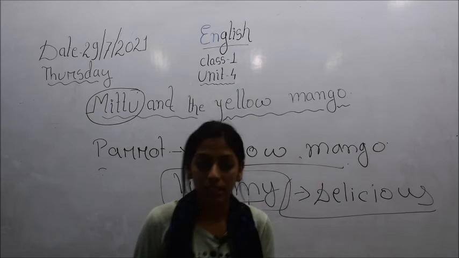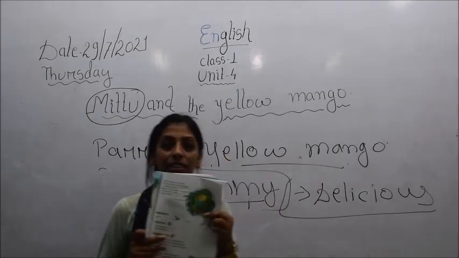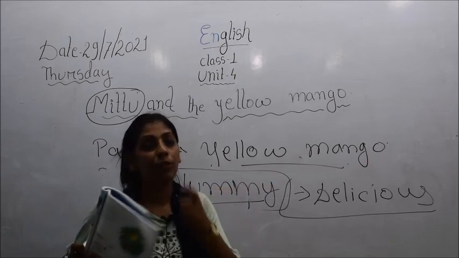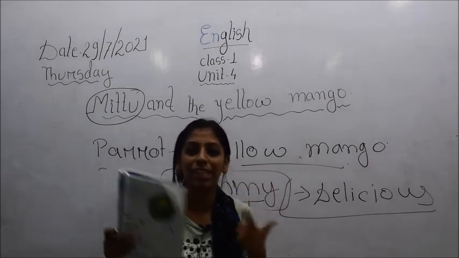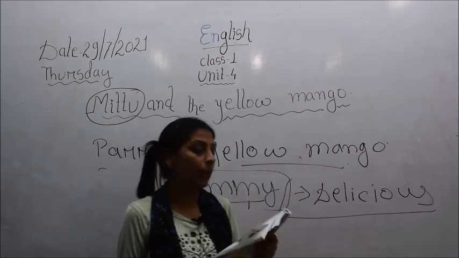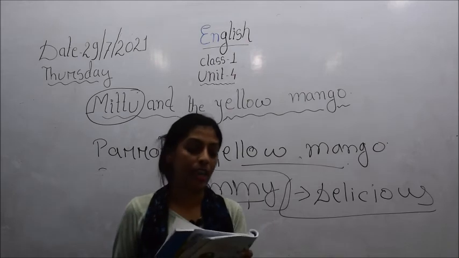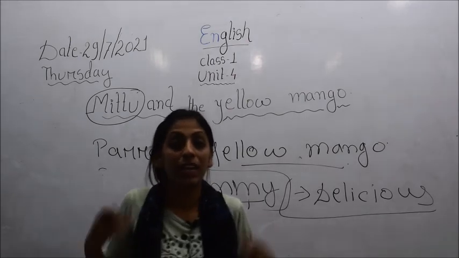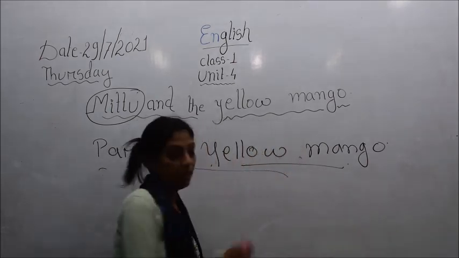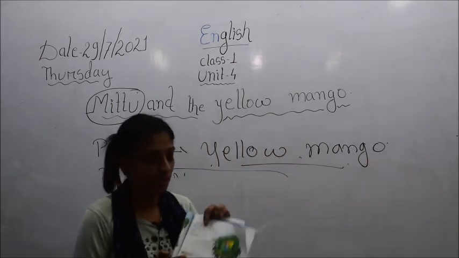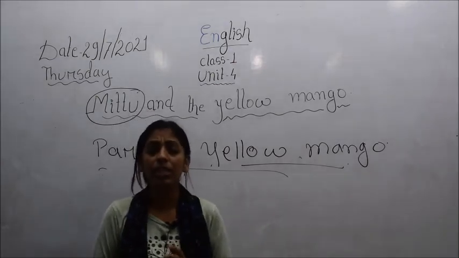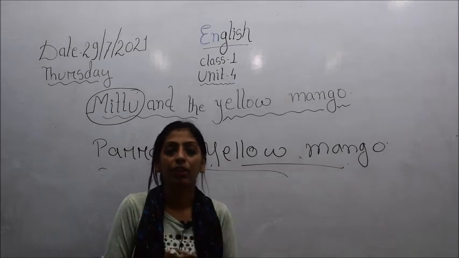So when Mittu ate that yellow mango, what happened to him? He found that yellow mango to be very tasty, very sweet and very delicious. So what did he say? Yummy, yummy. What a nice mango, he said, and finally Mittu was very happy to have that yellow mango. At the very end, a line has been given here: clever Mittu. So children, with this we come to the very end of this lesson.